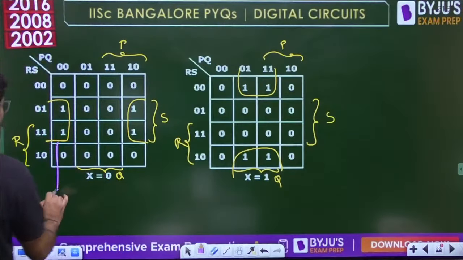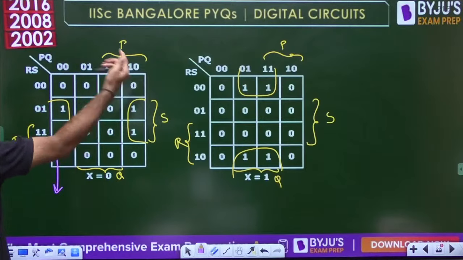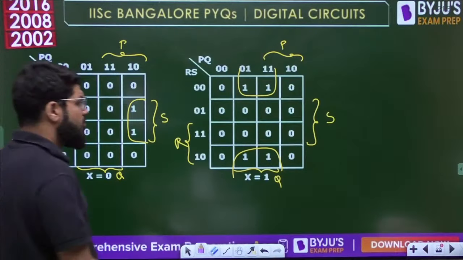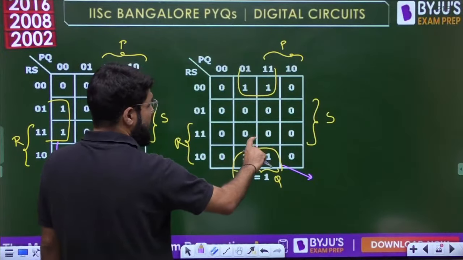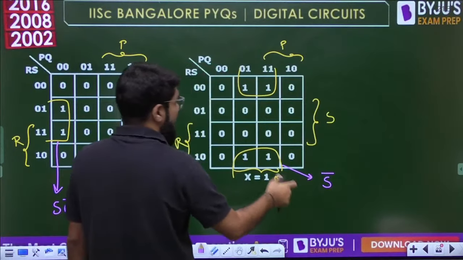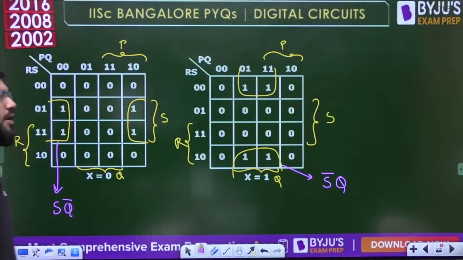So what about this quad? Very clearly, this is in S and the center 2 columns are Q, so that is outside Q. S Q bar. What about this quad? Now look into it. Is it in R? No, half in R. See, the center 2 rows are S. It is outside S, so S bar. And this is completely within Q. So it is S bar Q.